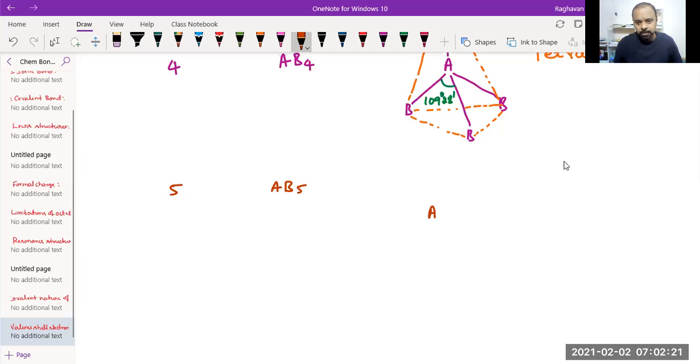Three B atoms will be there occupying the corners of a triangle. And where are the remaining two B atoms? One above the plane of this triangle, and another bond pair below the plane of the triangle.